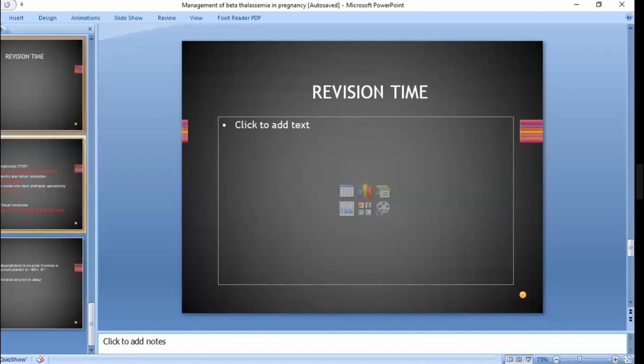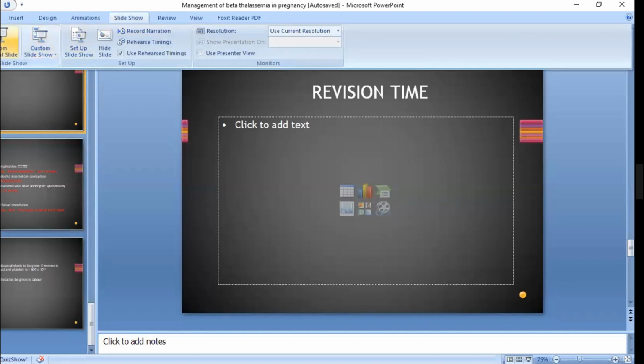So it is revision time. Okay. So I am again starting my screen share. Let's see. Can you see the screen? Slightly blurred. No.